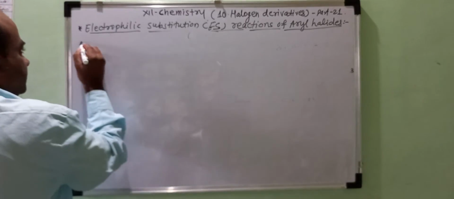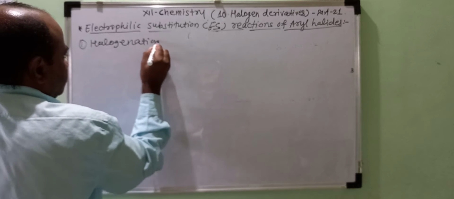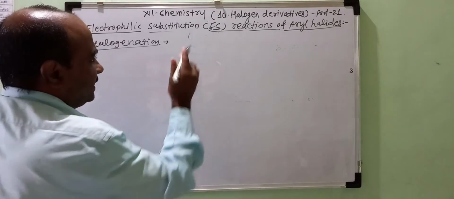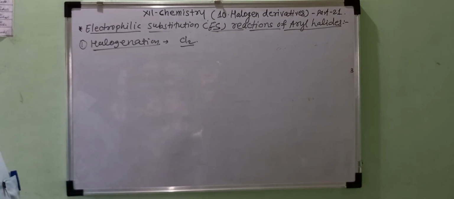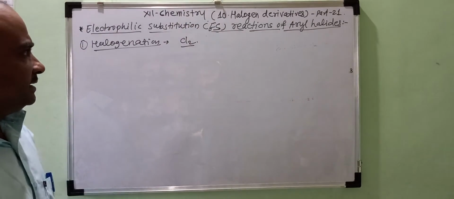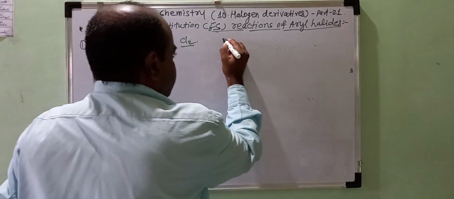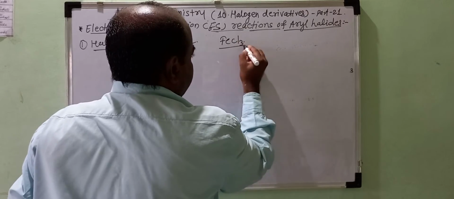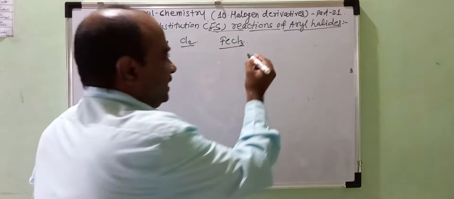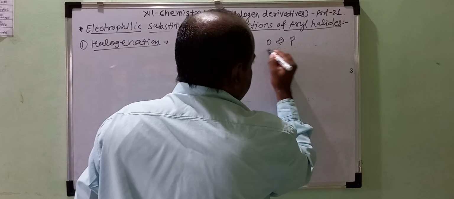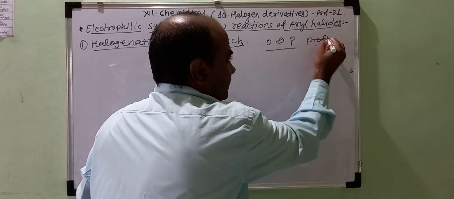Okay, now we discuss some examples of the electrophilic substitution reaction. First we discuss halogenation. For example, take addition of chlorine gas. Generally, when halogenation takes place on the aryl halides, then the reaction is carried out in presence of AlCl3 as a catalyst, and it leads to the formation of ortho and para isomers, or ortho and para products are formed.